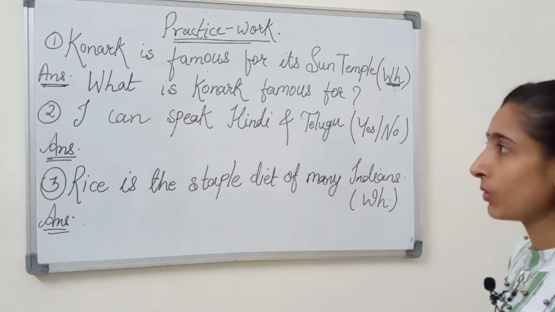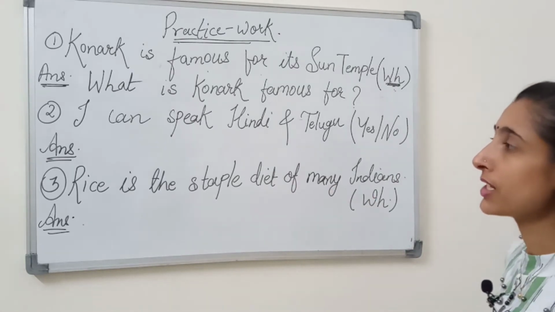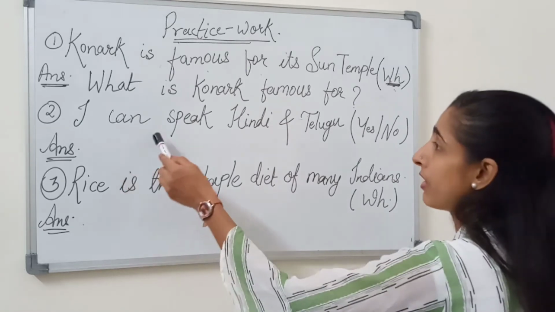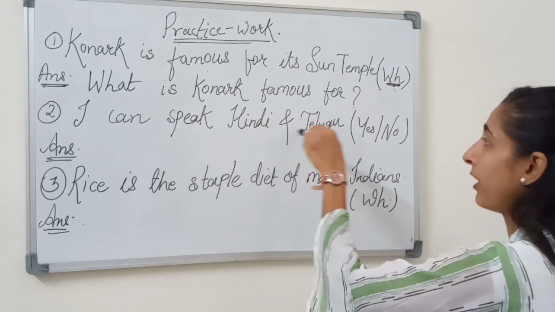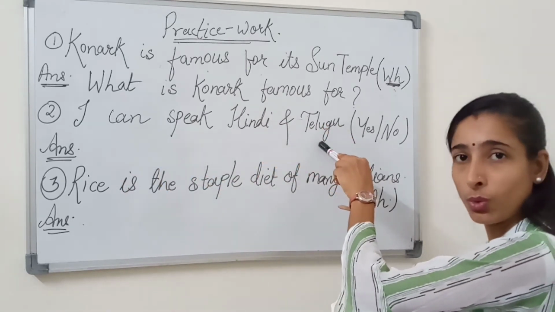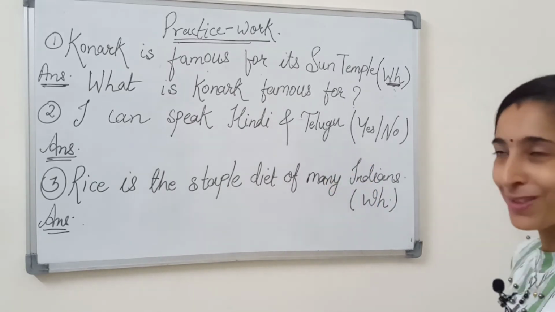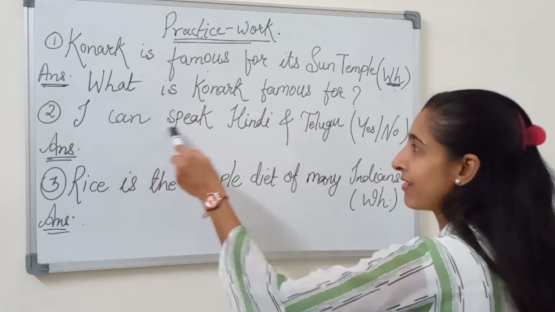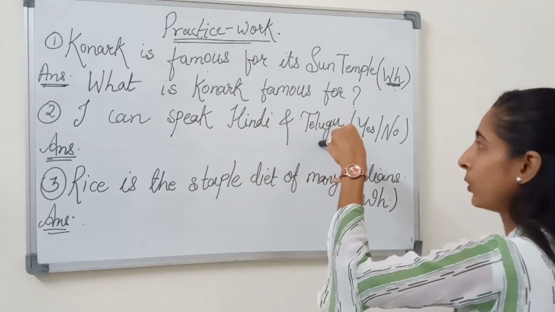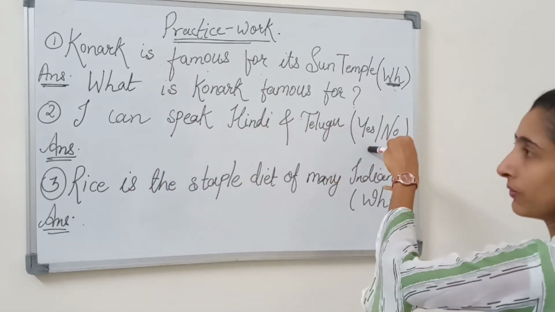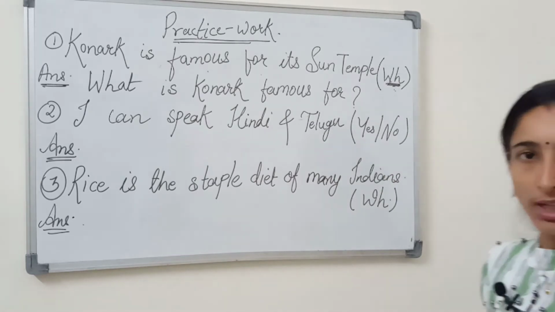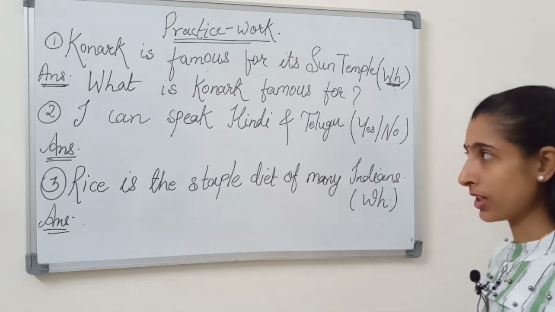Let's move to the second one. Second question is, I can speak Hindi and Telugu, but I know only Hindi. I don't know any Telugu. Just kidding. I can speak Hindi and Telugu. And we have to convert this declarative into a yes or no sentence.